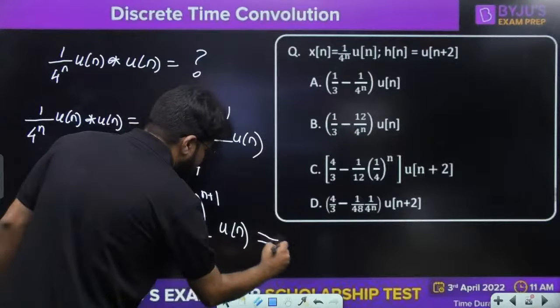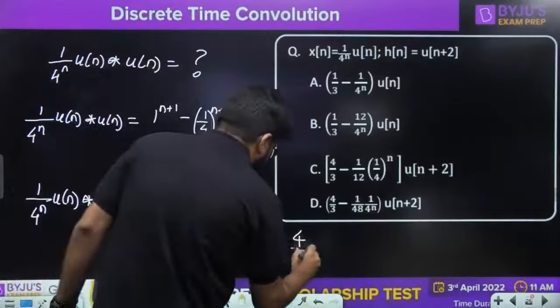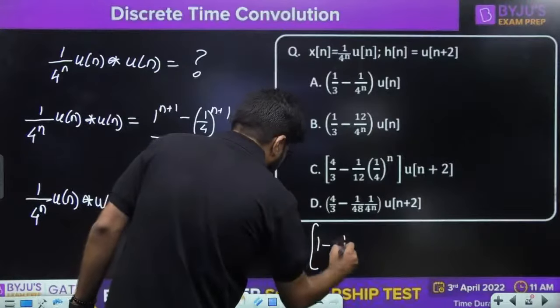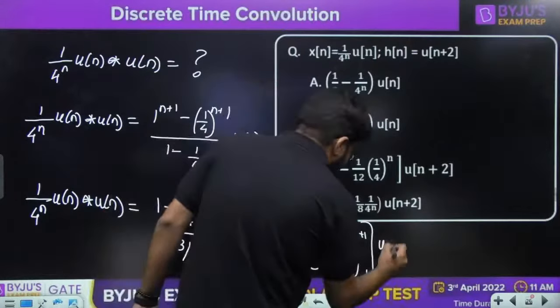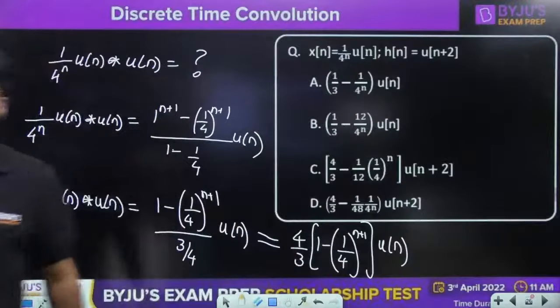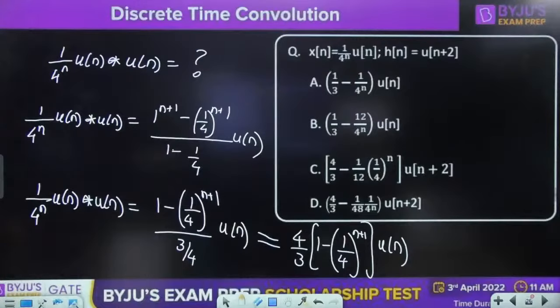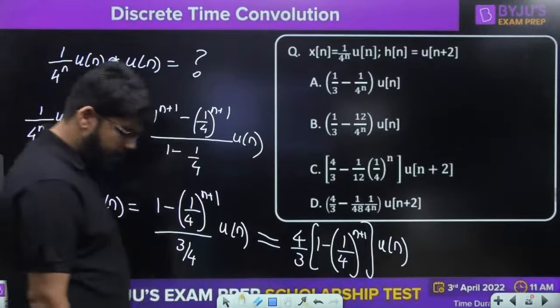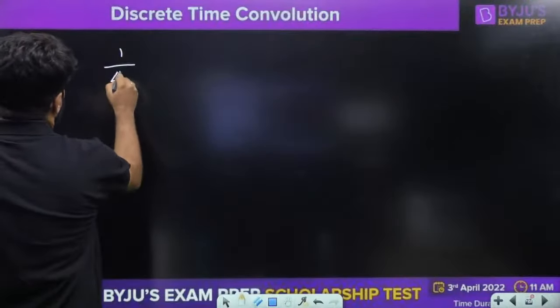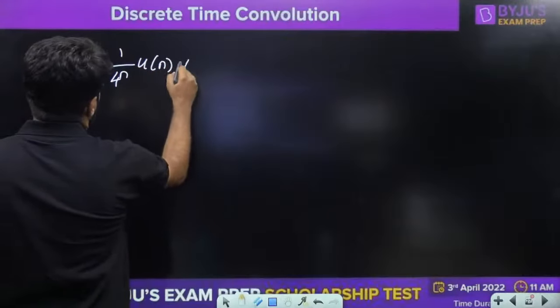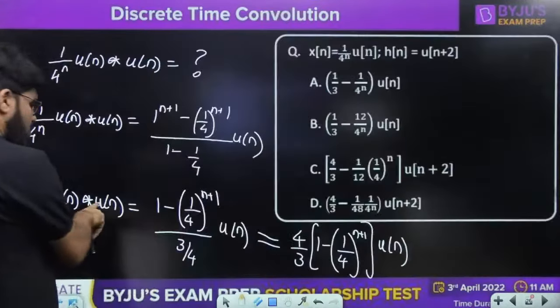The 3/4 goes above, so that is 4/3 times (1 − (1/4)^(n+1)), multiplied by u[n]. Okay, this is the answer for (1/4)^n u[n] convolved with u[n].